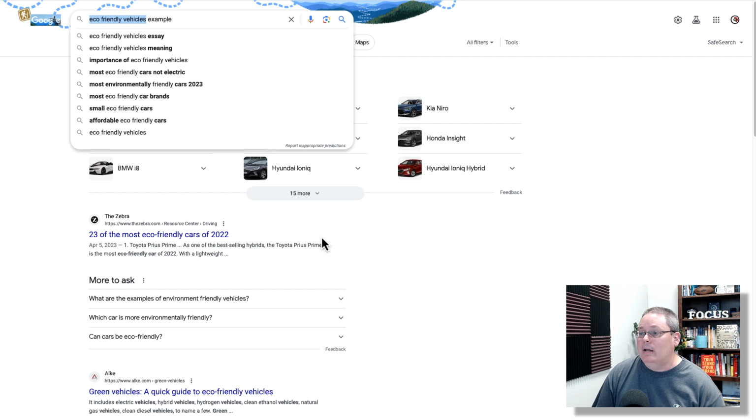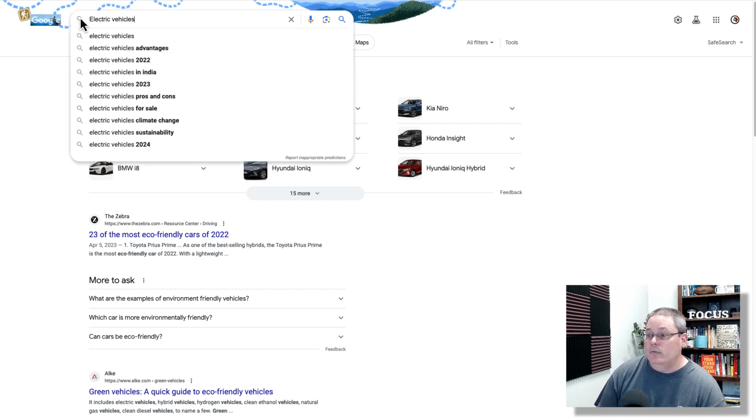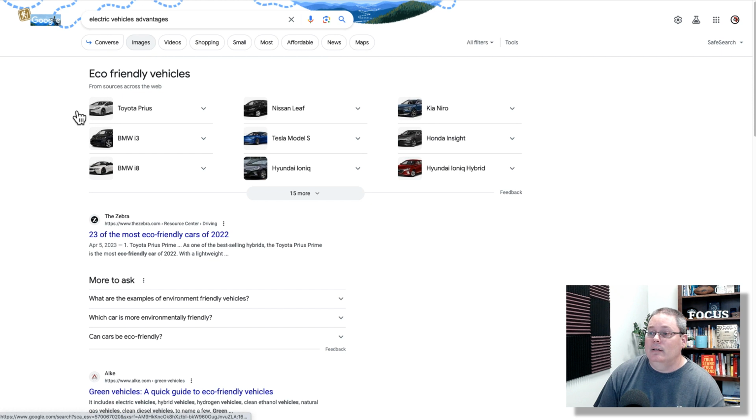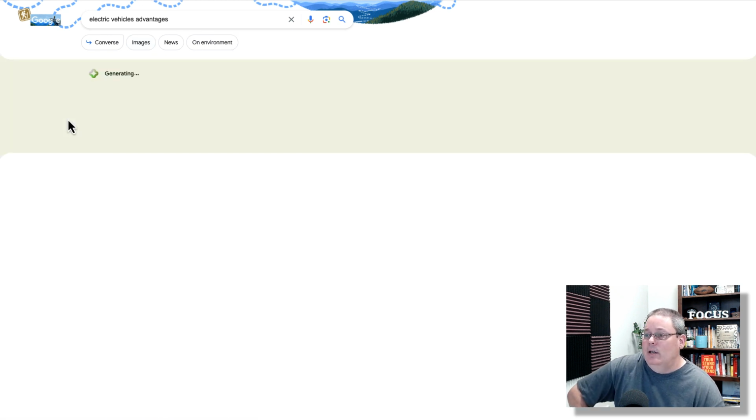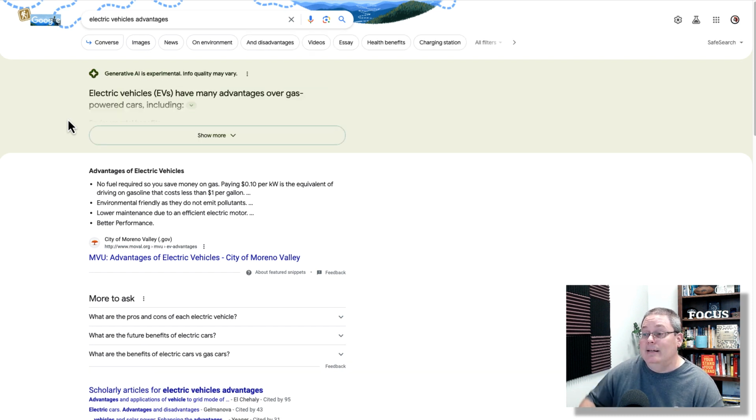So let's go back to a search here and we can say, okay, let's look for electrical vehicles. And here we have advantages, we have pros and cons, climate change, sustainability. So let's go ahead and click on electrical vehicle advantages. And we're just looking here. And now we're also going to see more information from Google and the AI.